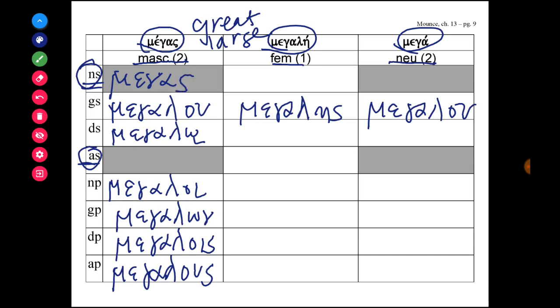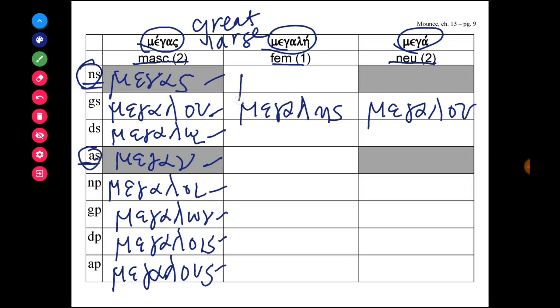So the shaded area: for the nominative singular and accusative singular, they use the third declension case endings in a different stem. Let's use that different stem for the accusative, meg. And what is the case ending for the accusative singular in third declension? It's an. So let's say the paradigm for megas in its masculine forms. It's megas, megalou, megalo, megan, megaloi, megalon, megalois, megalous.